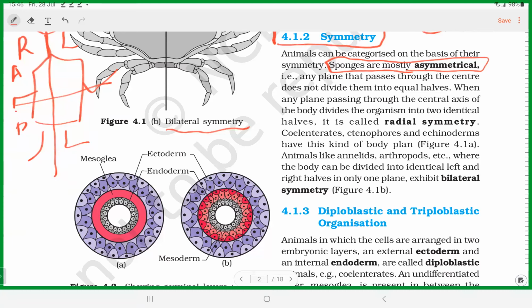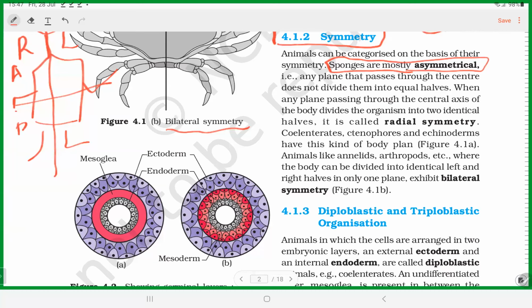Bilateral symmetry. Bilateral means left and right body pattern. Here, not just left and right body pattern is included, but it also signifies front back body pattern, and anterior posterior, like a top bottom body pattern: left right, front back, top bottom. So all these things are included in symmetry of the organism. That's the second thing we should know.